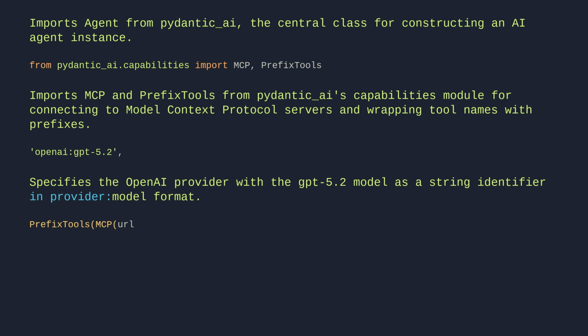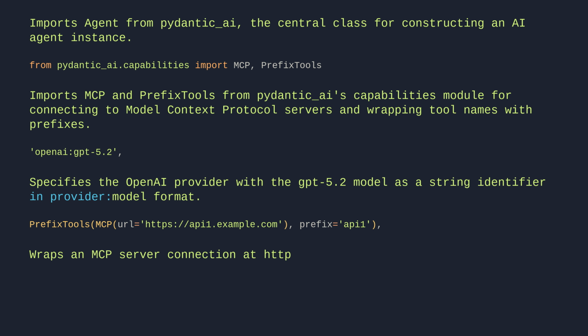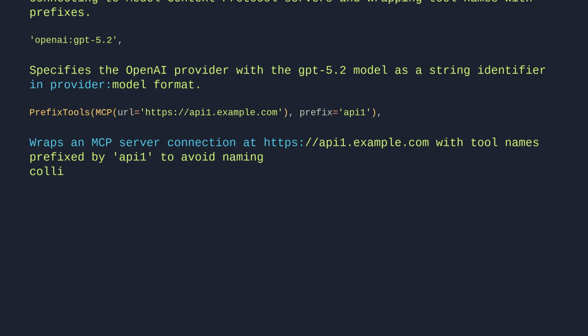PrefixTools(MCP('https://api1.example.com'), prefix='api1'). Wraps an MCP server connection at https://api1.example.com with tool names prefixed by api1 to avoid naming collisions.